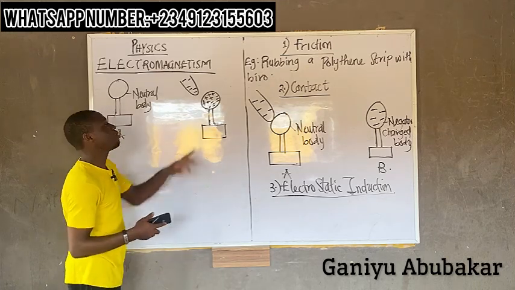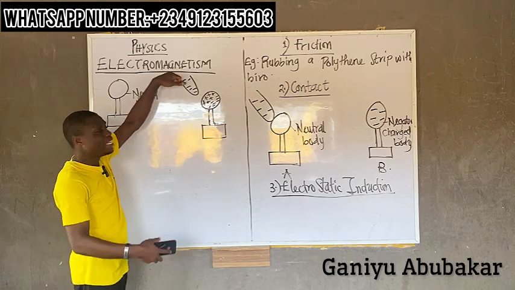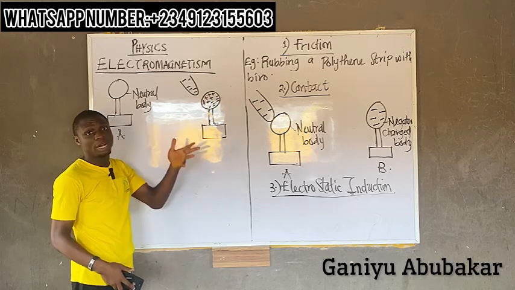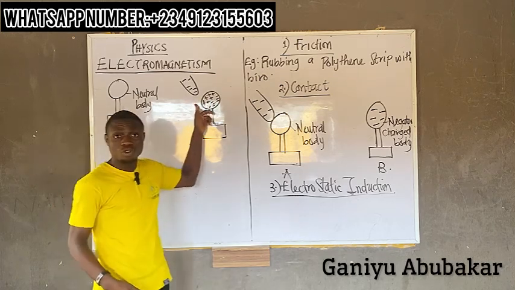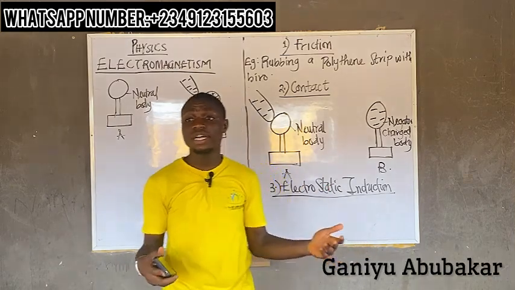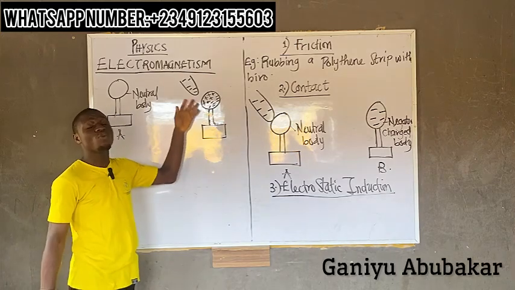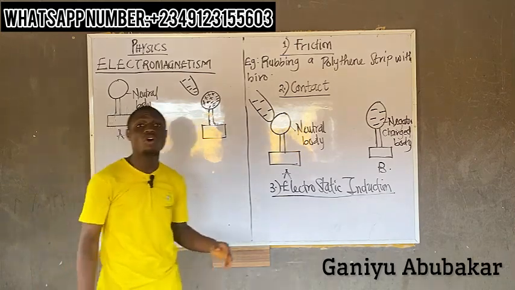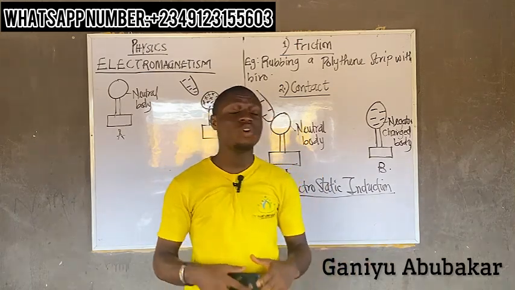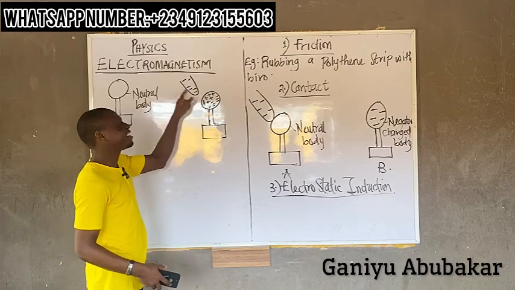Why is it that I place positive charge close to the negative charge rod? Why is it that I didn't place negative charge up here? Why did I place positive charge here? It's intentional, from your law 1 of electrostatics. So this principle works in accordance with your first law of electrostatics, which says that like charges repel while unlike charges attract. So it means that this negative charge rod will be attracted by the what?